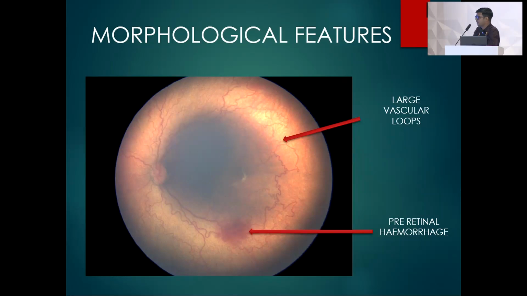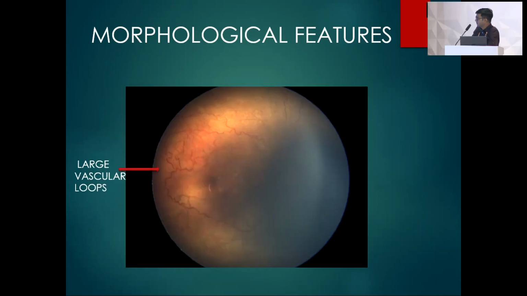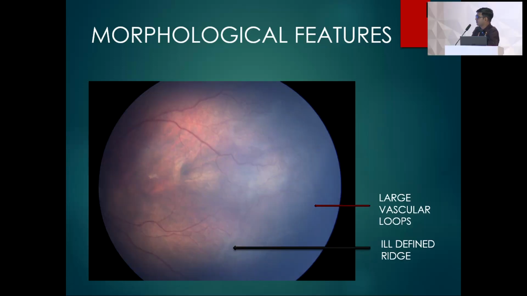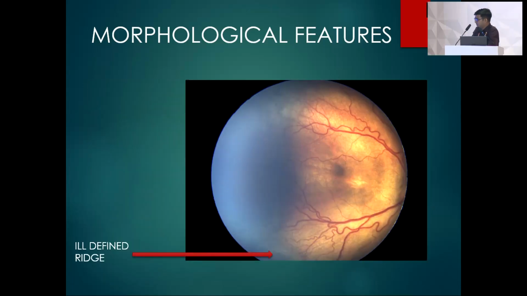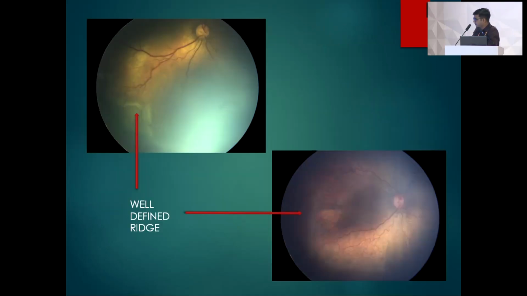This is a RetCam photograph of the left eye, AROP with large vascular loops and pre-retinal hemorrhage. This is another photograph of AROP, zone 2 posterior with large vascular loops. This is a RetCam photograph of the right eye, which is showing large vascular loops. This is another example of hybrid ROP, showing large vascular loops and ill-defined ridge. Another RetCam photograph shows ill-defined ridge in a hybrid ROP. This is another example showing well-defined ridges. This is another photograph, well-defined ridges.